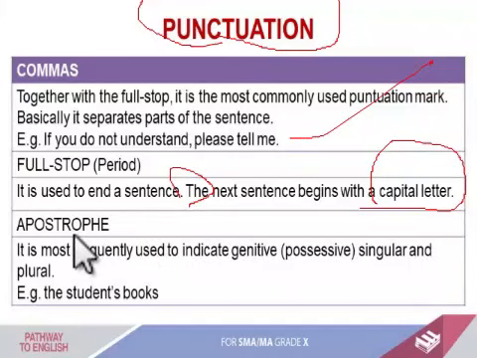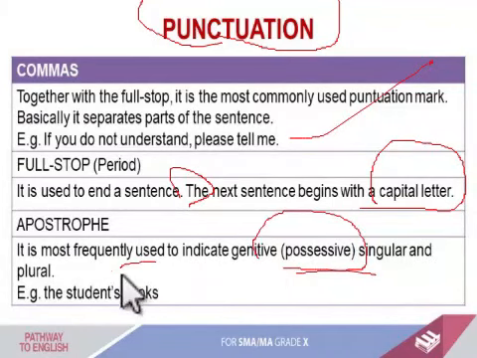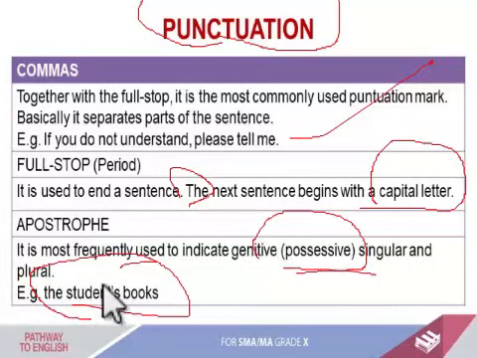Next, apostrophe, tanda koma di atas. It is most frequently used to indicate genitive, possessive, singular, and plural. Nah, biasanya mengindikasikan tentang kepunyaan, baik itu tunggal dan jamak. Misalnya the student's books, bukunya siswa. So the student's books, we use apostrophe. Di students-nya karena jamak, bukunya juga jamak.